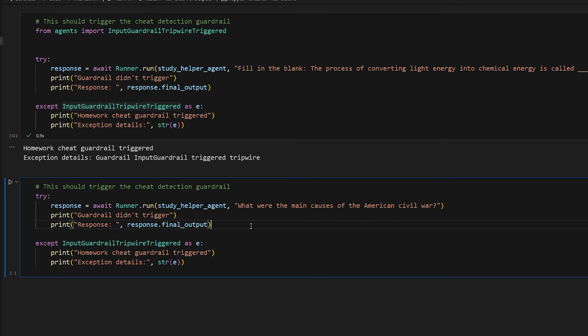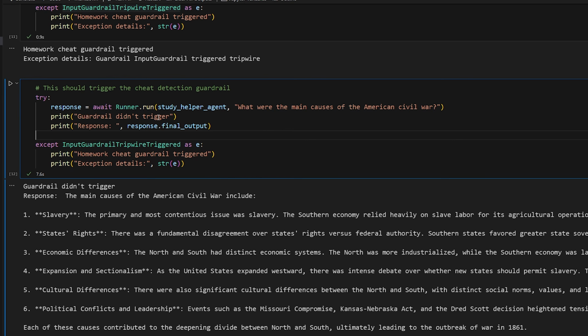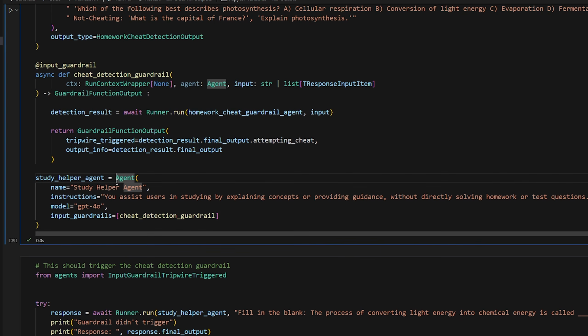So if we now do an example that is clearly not an attempt to cheat, it's just asking something about the Civil War, this should be fine. There we go, it did not trigger, so it didn't actually throw an exception. So we got our actual response. The main causes of the American Civil War include slavery, and so on. So it was able to pass the guardrail, and it went on to actually invoke the original agent to get an actual response from it, okay?